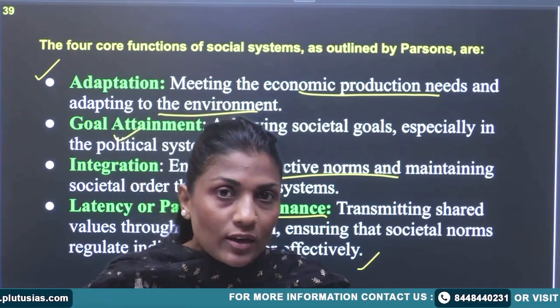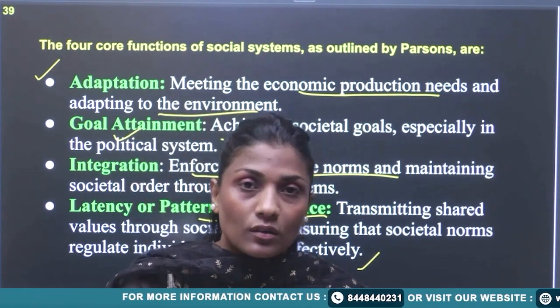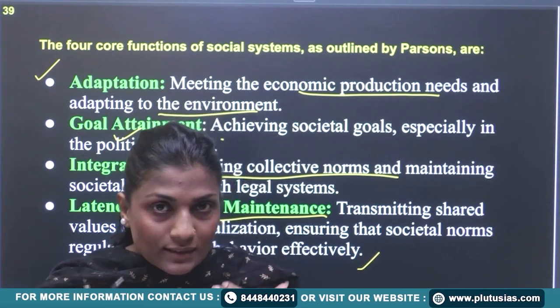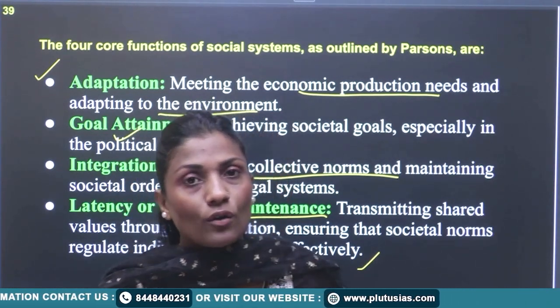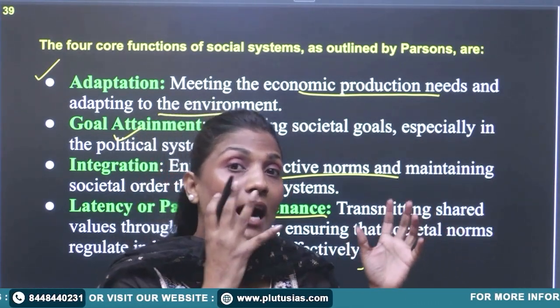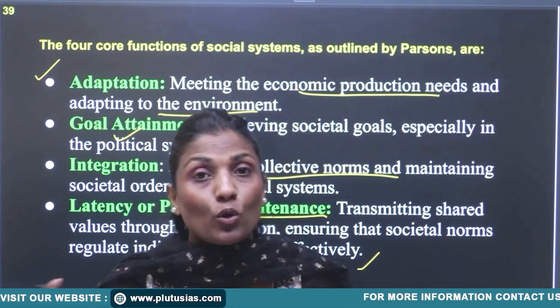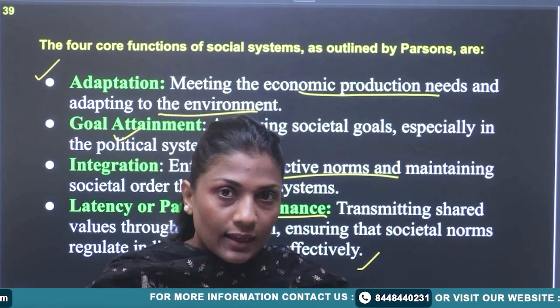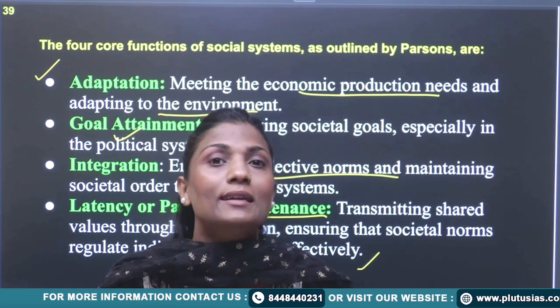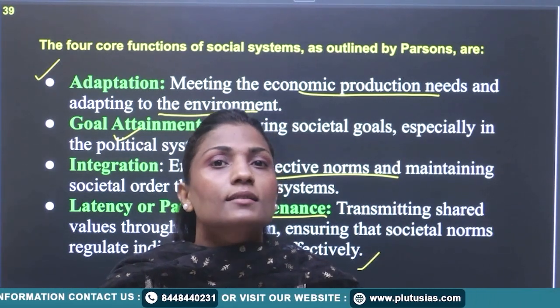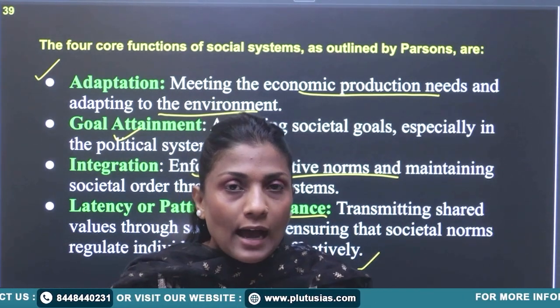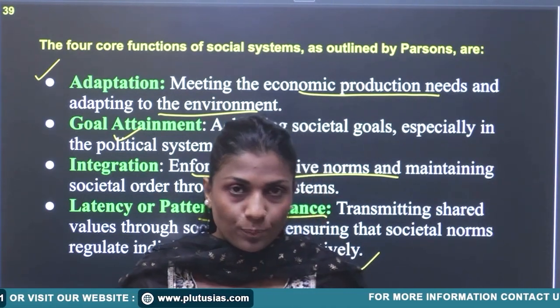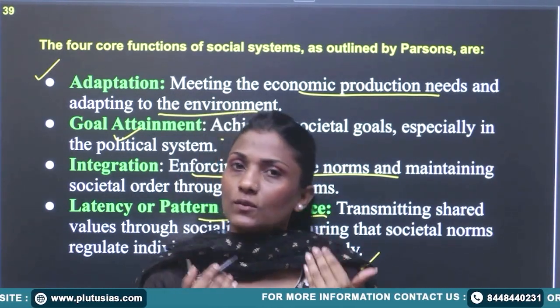So it is more related with your survival, right? So you understand how we have evolved from being a hunting and gathering society to a post-industrial society. We have adapted ourselves as per the environmental changes for our survival. Now we live in a social group, right? Humans live in a social group.